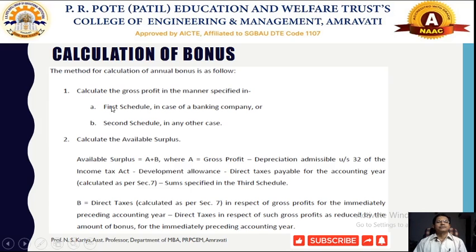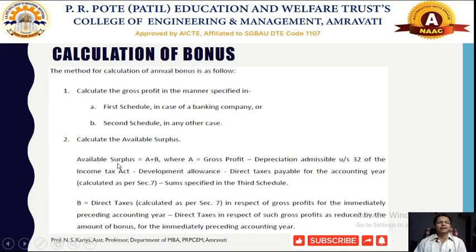So okay, in the first schedule, the banking companies are being considered, and in the second schedule all other companies, all other employers, have been considered. There are specific conditions on how to calculate the gross profit for banking companies and for all other companies.